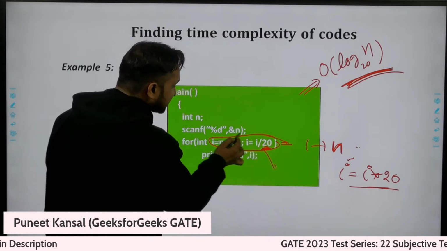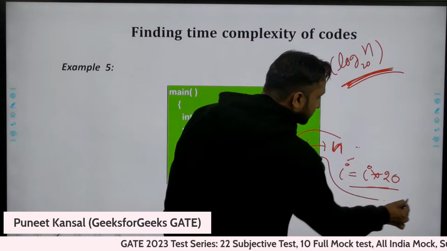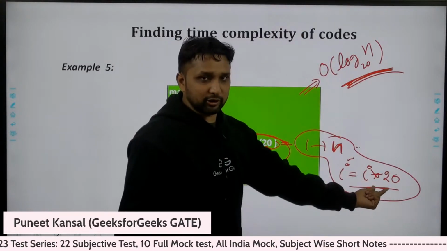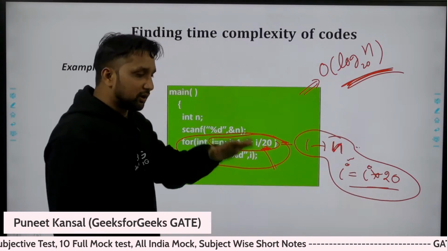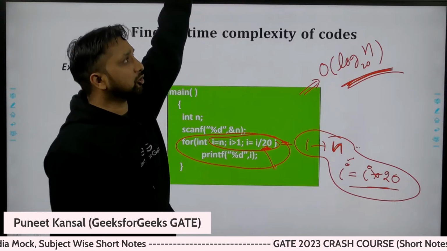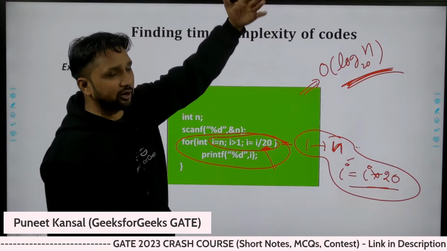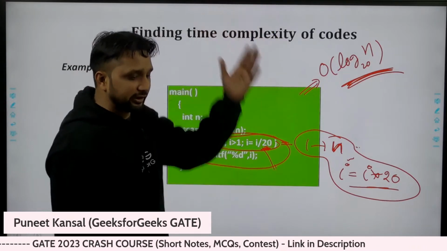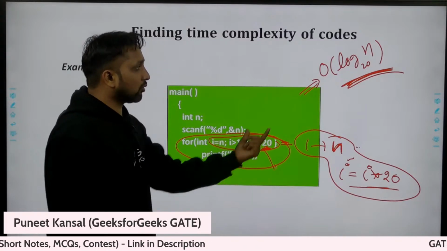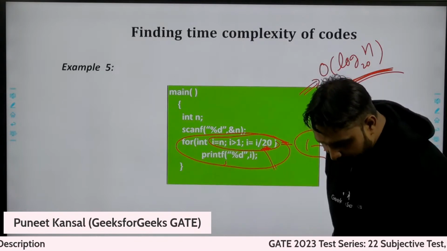So this loop will execute the same way as the loop going from 1 to n, multiplying with 20 every time. It's like taking one step up, which takes n steps, and coming down again takes n steps. So this is also taking order of log n base 20.